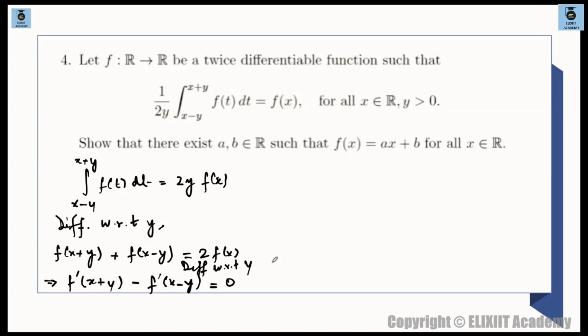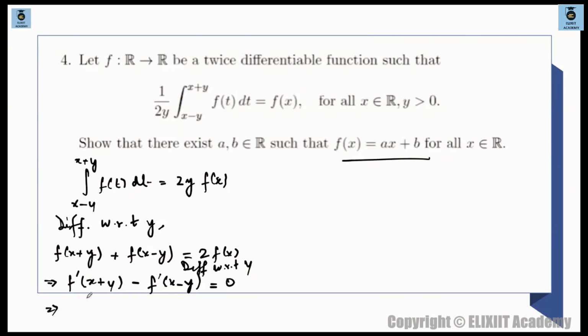Because our target is to show that f(x) is linear, f(x) is ax plus b. So what I'll try to prove is that f double dash of x is equal to 0. समझ पा रहे हो ना? f double dash of x is 0 माने what? f(x) is a linear function. Clear है? So from there itself I'm trying to show some sort of thing like this. चलेगा? And this is equal to 0.